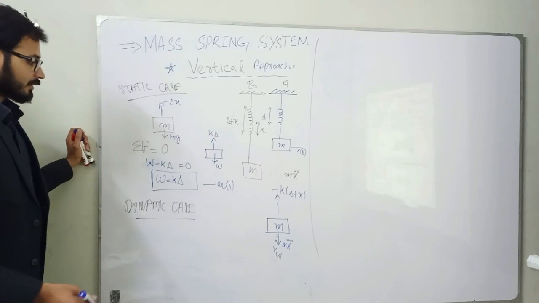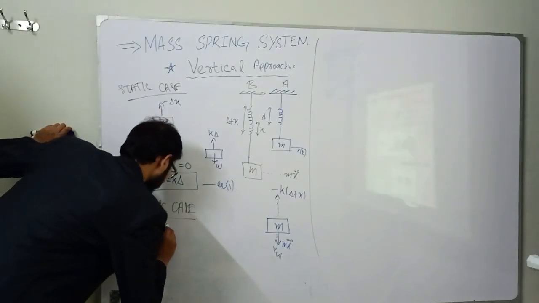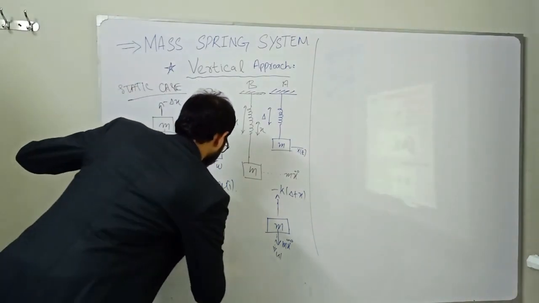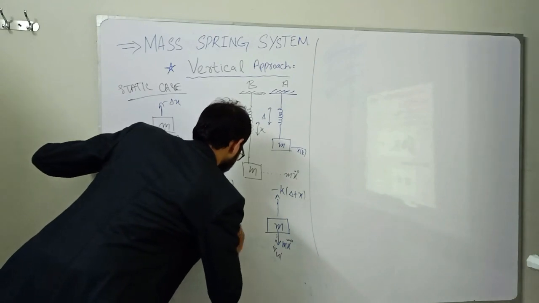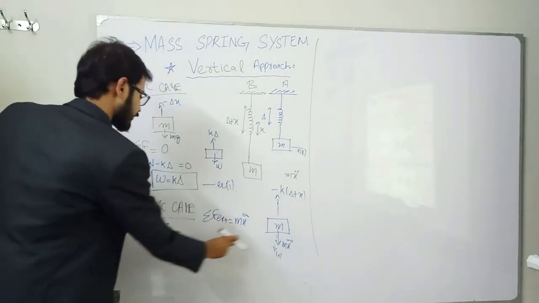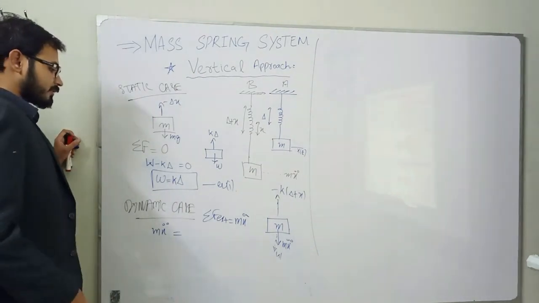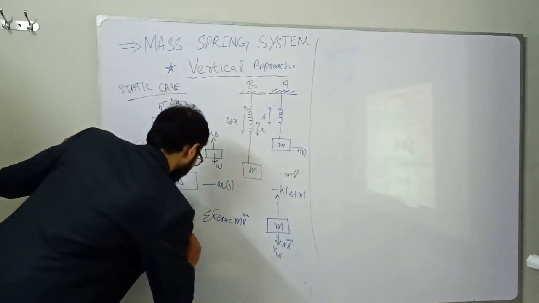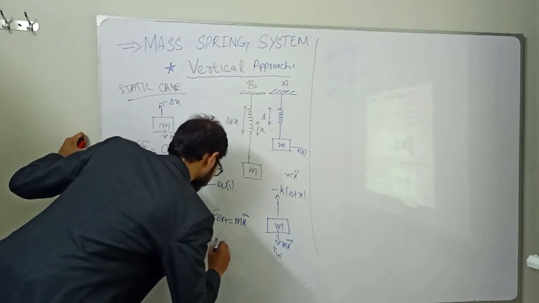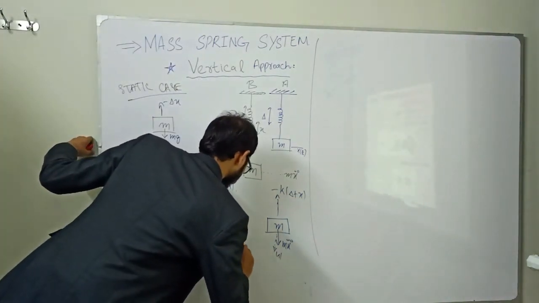So in case of dynamic motion, we will have m x double dot is equal to summation F external. So m x double dot is equal to the sum of all forces. What about the sum of all forces? We have minus k into delta plus x, plus k delta.